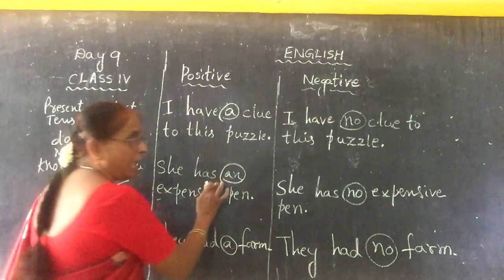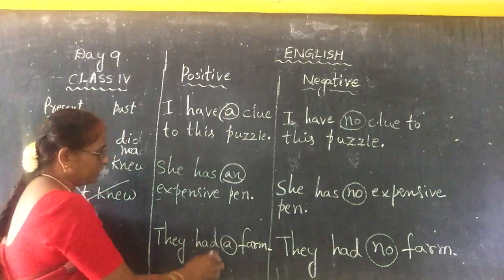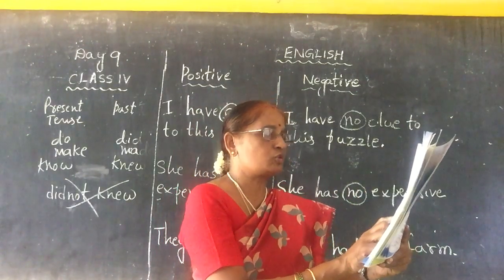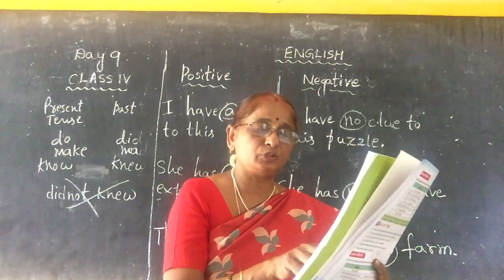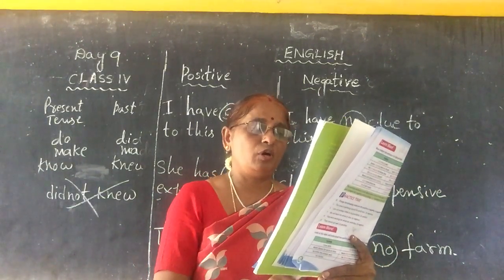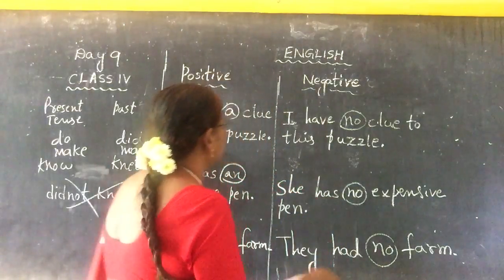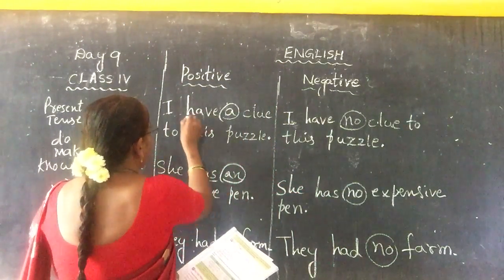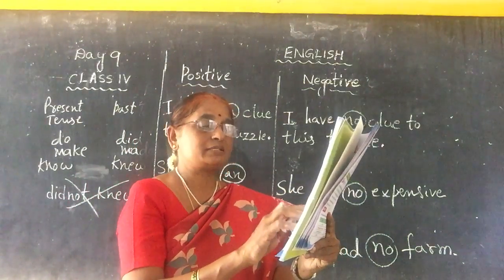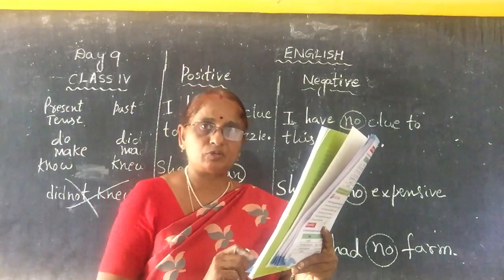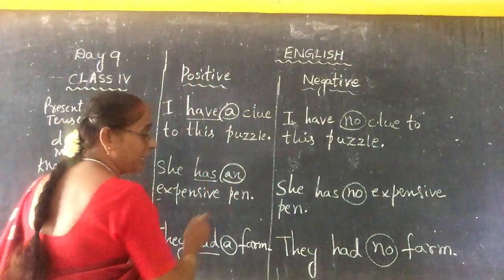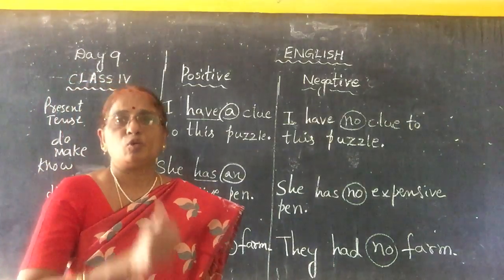There is no a and no an in the negative sentence. Why? The positive sentences above have been changed into negative sentences by adding no. Therefore, sentences with has, have and had as the main verb can be changed into negative sentences by adding no. Why, teacher?